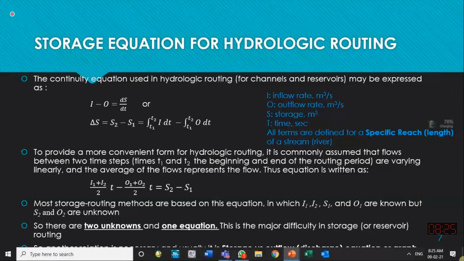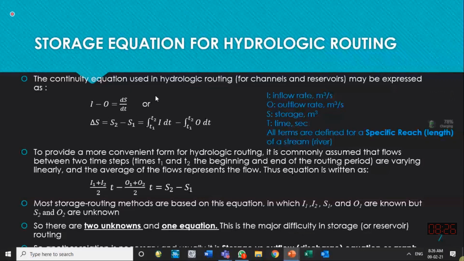So that is what the integration does. Over a larger time step between T1 and T2, we calculate the change of storage by integrating the above equation. If we take the integral of the above equation on both sides, first bringing this dt to the left hand side, we can write the equation as: change in storage, final storage S2 minus initial storage S1, is equal to the integral of I with respect to time step dt from time T1 to T2, minus the integration or summation of outflows into dt from time T1.